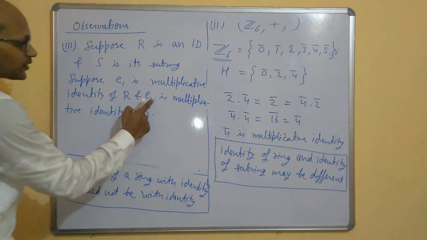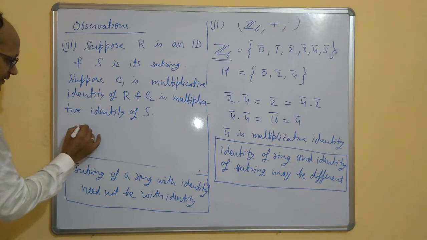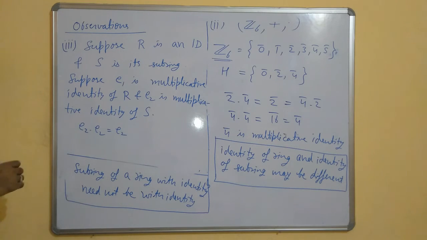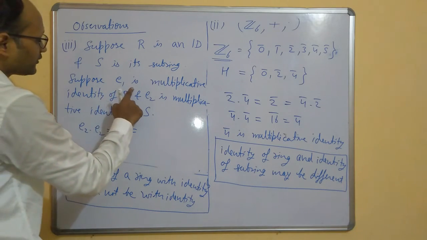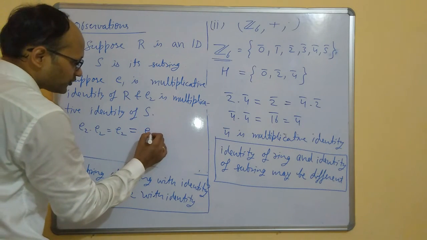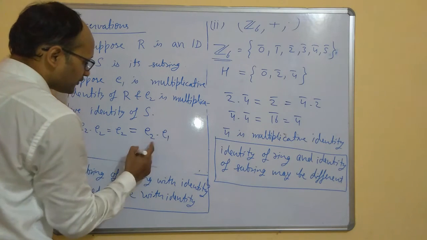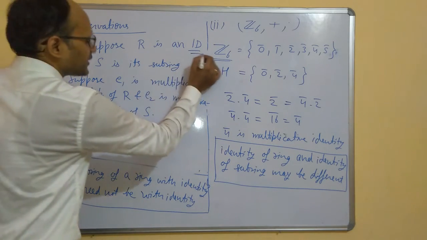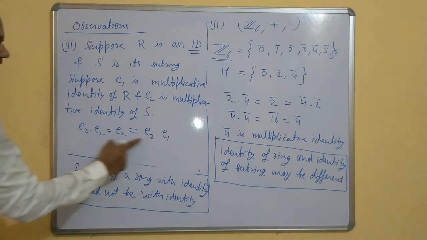Now, because E2 is the multiplicative identity of S, E2 into E2 will be E2. Because E1 is the multiplicative identity of the whole ring, E2 into E1 will be E2. Now this is an integral domain, and in an integral domain the cancellation law holds.